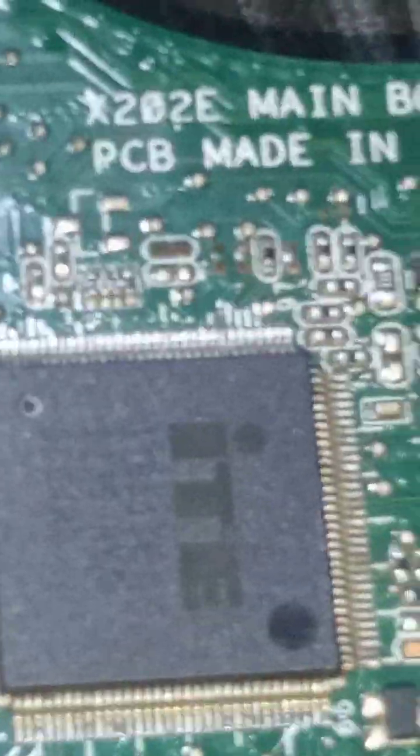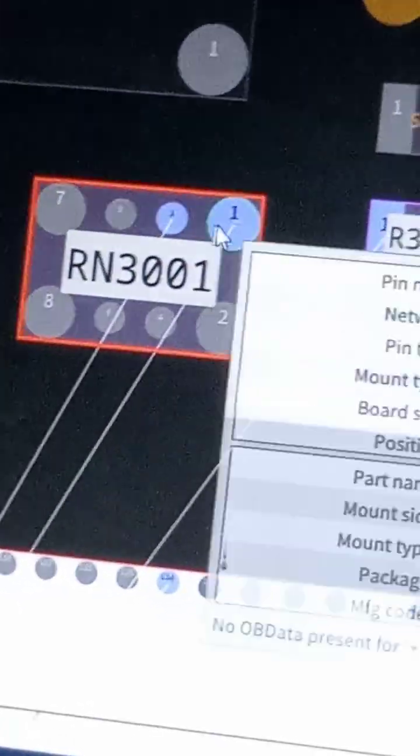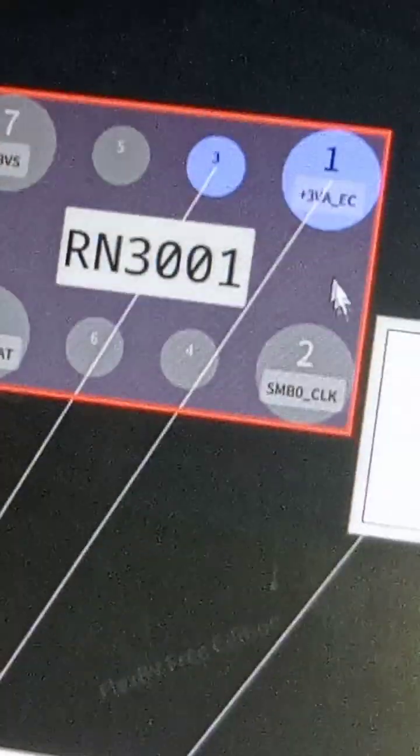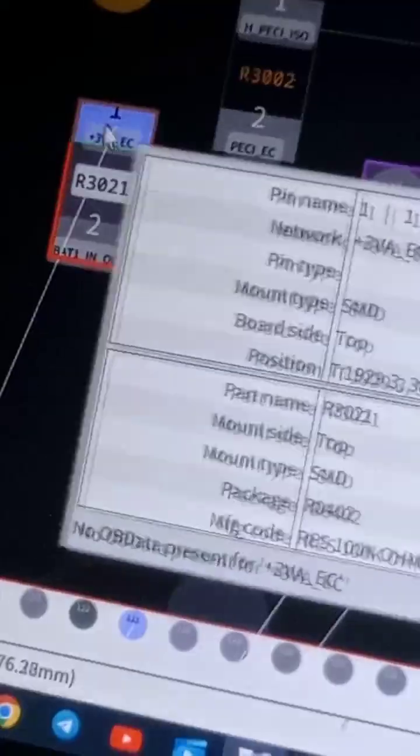As was shown earlier on the board view, we can probe the network resistor on pin 1 and pin 3 for our EC VCC. We can also probe this resistor R3021 to check if our EC is receiving its working voltage. So let's probe and check.